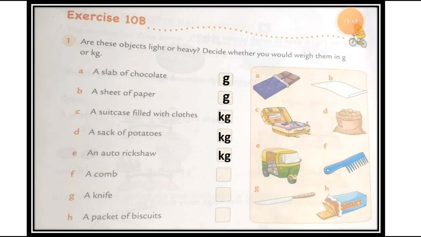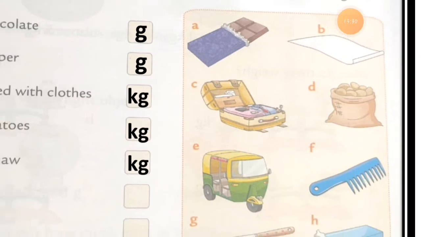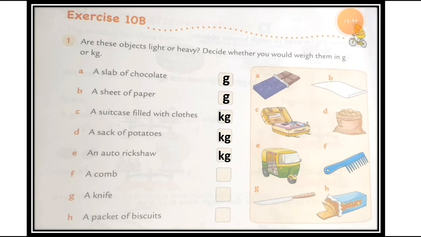Now number F, a comb. We are talking about the hair comb. You can see this hair comb, which is in a blue color. We use the comb for combing our hair, right? So that is also a very light thing. We can easily take it in one hand, by the fingers only, right? This is also a lighter thing, not that heavy. So we can measure the comb in the gram.